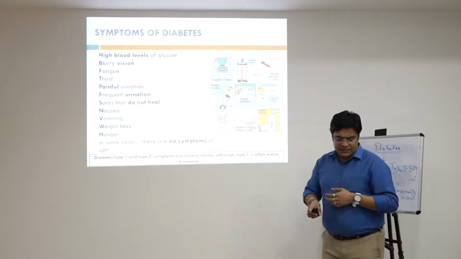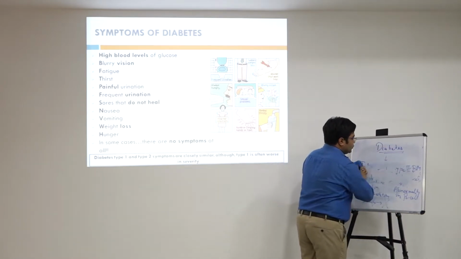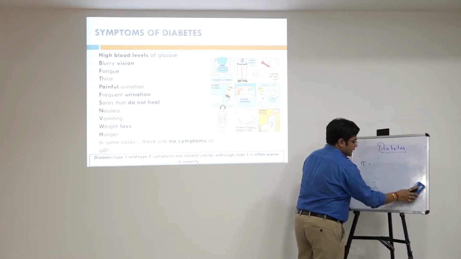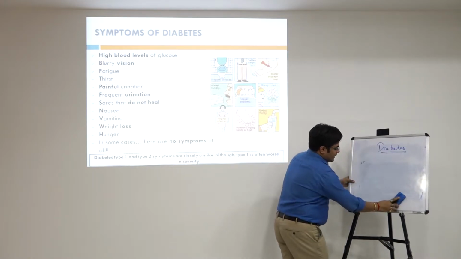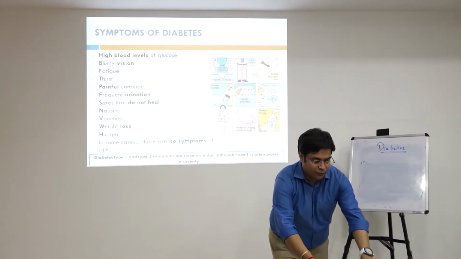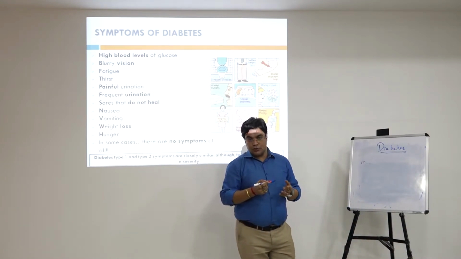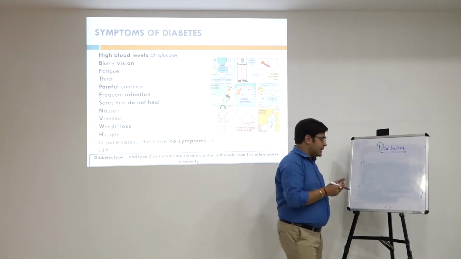Then what are the symptoms? There are a majority of symptoms which progress in diabetes. I told you earlier in the lecture that diabetes is a serious complication nowadays because of the modern lifestyle, like eating fast food and not doing exercise, which contributes a lot to the progression of diabetes. And it is such a severe problem that it has a varied number of symptoms.